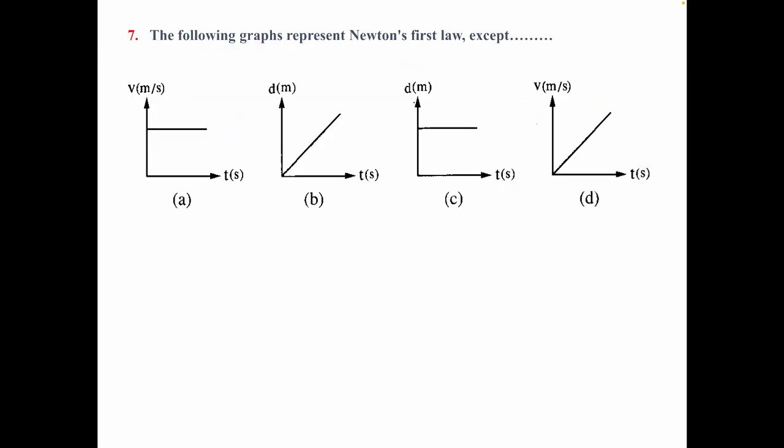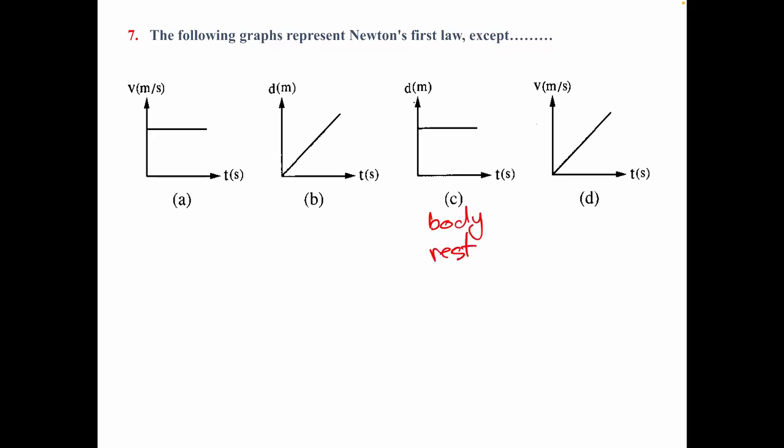Next one, number 7. The following graphs represent Newton's first law, except. Newton's first law means the body at rest, or the static object, keeps its state of rest. This is a body at rest, so it certainly expresses Newton's first law.